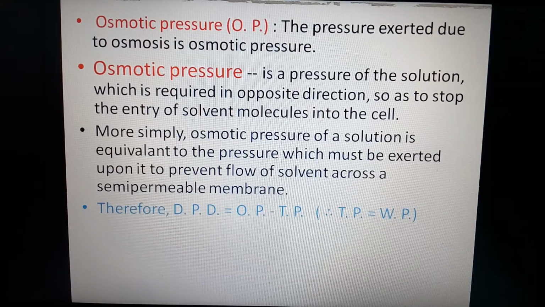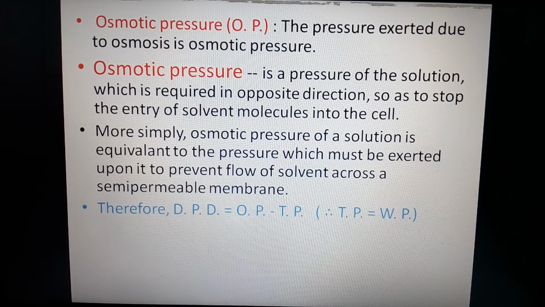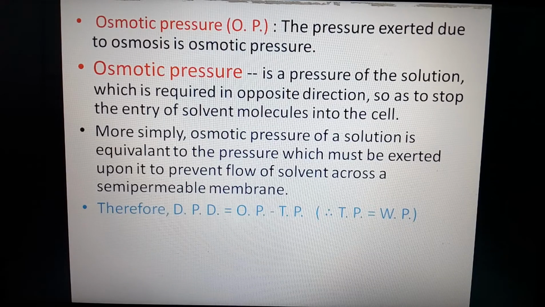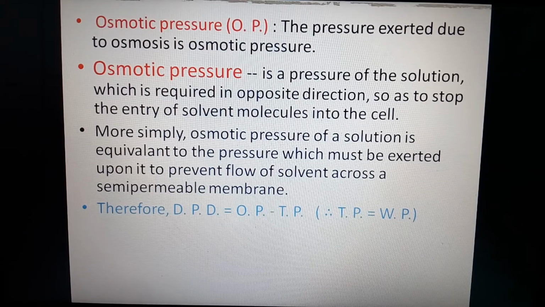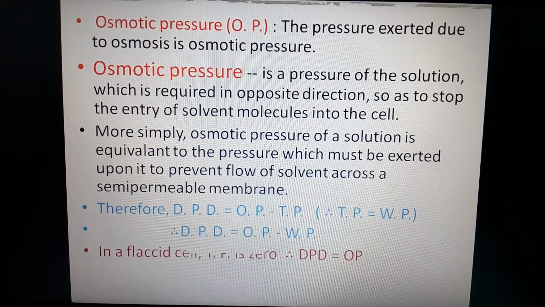Therefore, DPD, that means diffusion pressure deficit, is equal to the osmotic pressure minus turgor pressure. And as we have just discussed, turgor pressure is equal to wall pressure, but they are opposite to each other. So DPD is equal to osmotic pressure minus wall pressure.